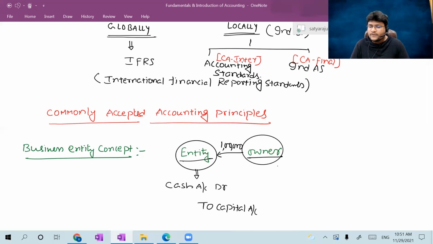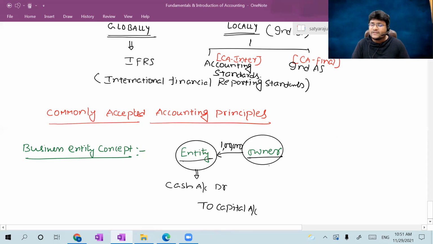What I am telling is, the owner has many personal transactions. He spent certain expenditure for his daughter's marriage. Does it form part of the business transaction? No, that is the owner's personal transaction. Owner personal transactions will not be put into the business books. So that's why there is clear-cut clarity between owner books and entity books.